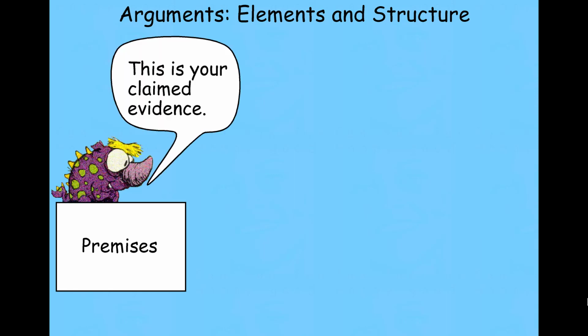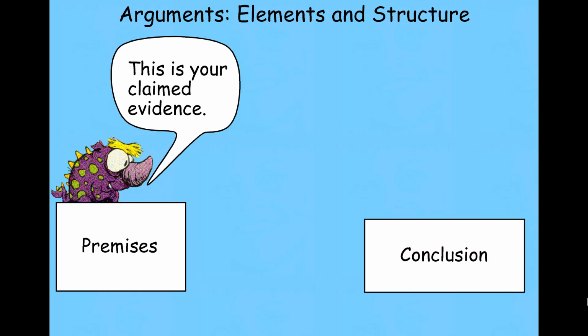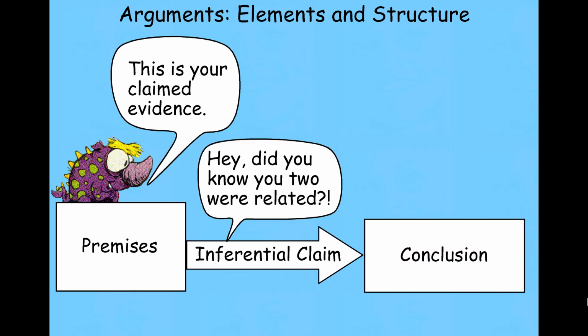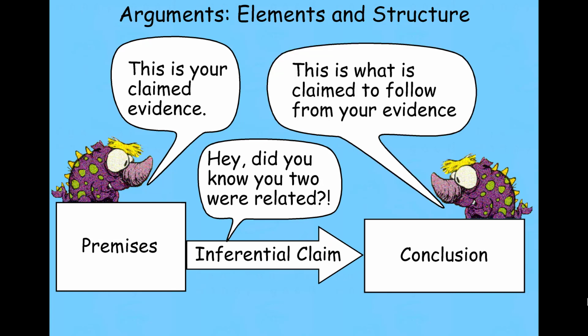These premises are your claimed evidence, your knowledge, your shared assumptions, the things that you're assuming to be true in this context. Your conclusion then is what's claimed to follow from that evidence. And the argument, oftentimes implicitly, sometimes explicitly, makes that claim about that relationship.